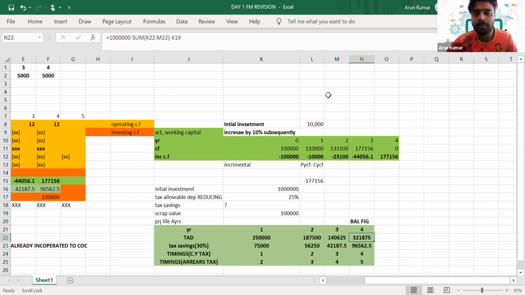Is it clear, everyone? Can you reply in the chat? In most of the questions, I have seen that the reducing balance method is 25%. So you can follow the same format there. And most importantly, please try to understand that adjustment, because it's an allowance that we get from the tax authority. So on this allowance, we can get the tax savings. Is it clear? So just note it down, and go through that working.